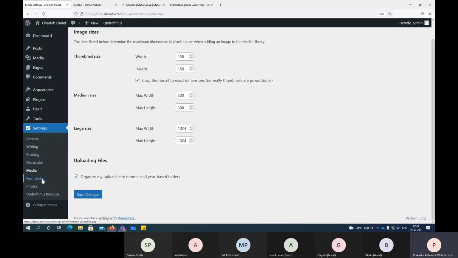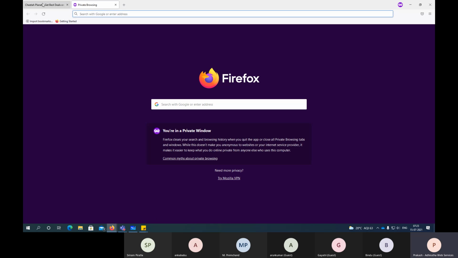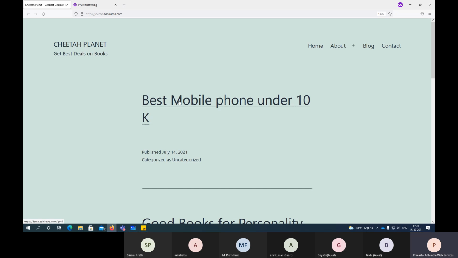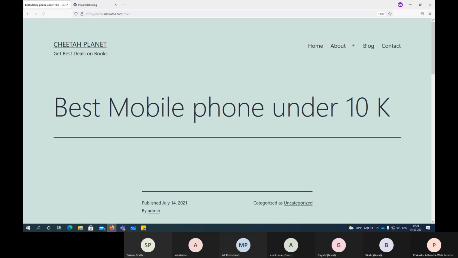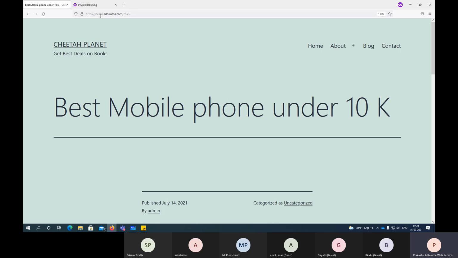Then yes, this is important, guys. Permalinks. Now see, when I open our website and click on best mobile phone under 10K, if you look at the address bar, what is it showing? It is showing domain slash question mark p equals 9, right?